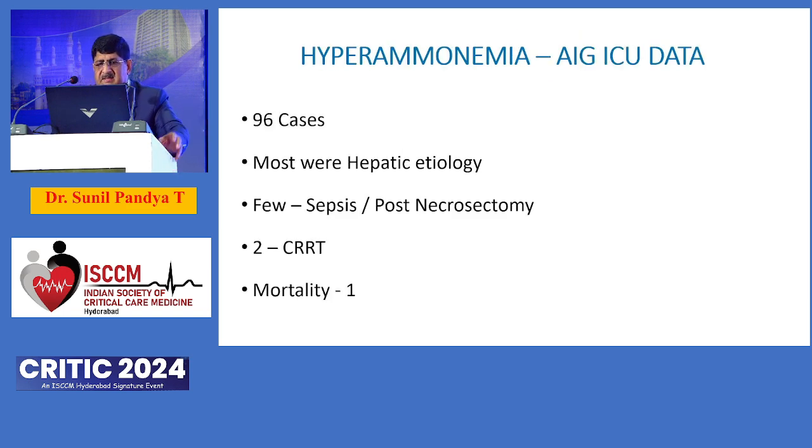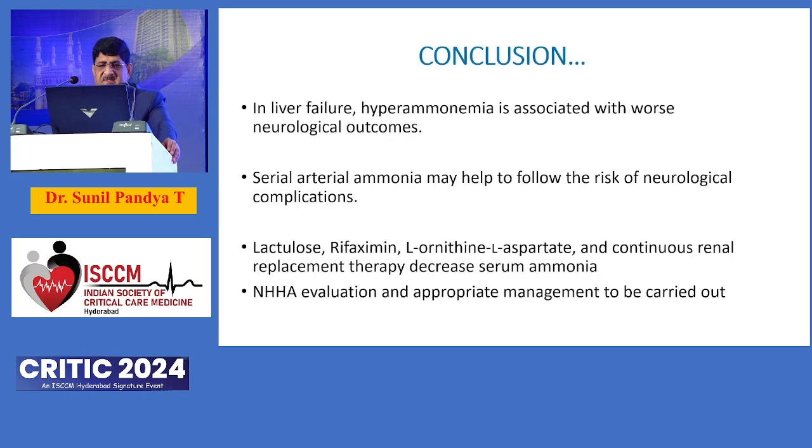Just to share our data, last 2 years data, we had 96 cases. Most of them were of hepatic etiology, being a GE center predominantly. But importantly, the sepsis causes also were there, and majority of them were post-necrosectomies, pancreatic necrosectomies were the causes. Two patients required CRRT for almost about 6 days, but there was one mortality, ultimately because of multi-organ dysfunction syndrome.